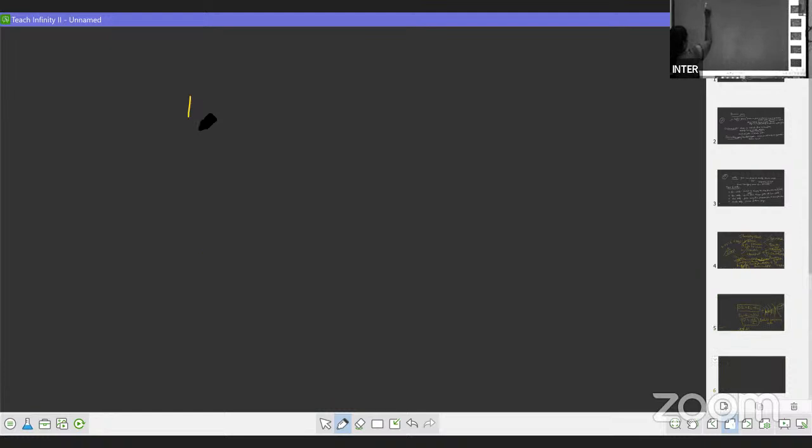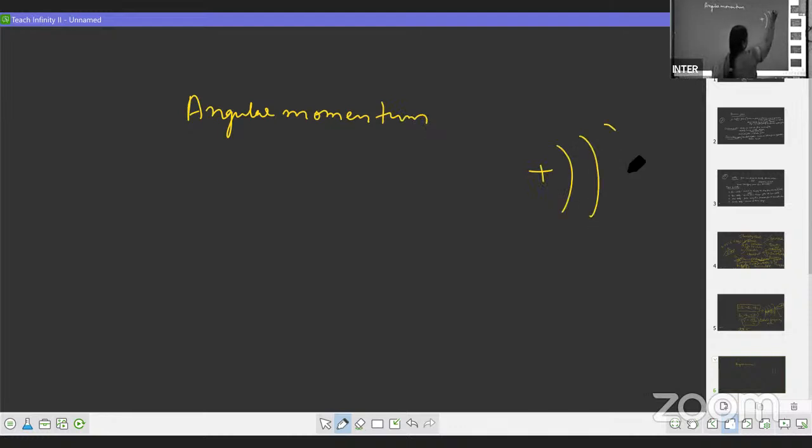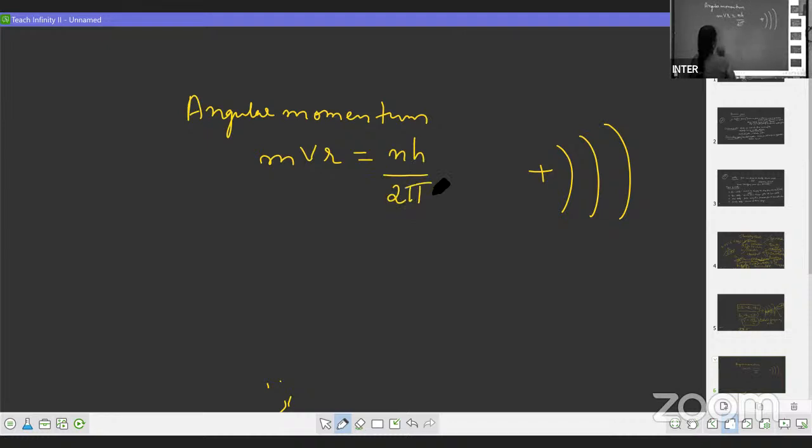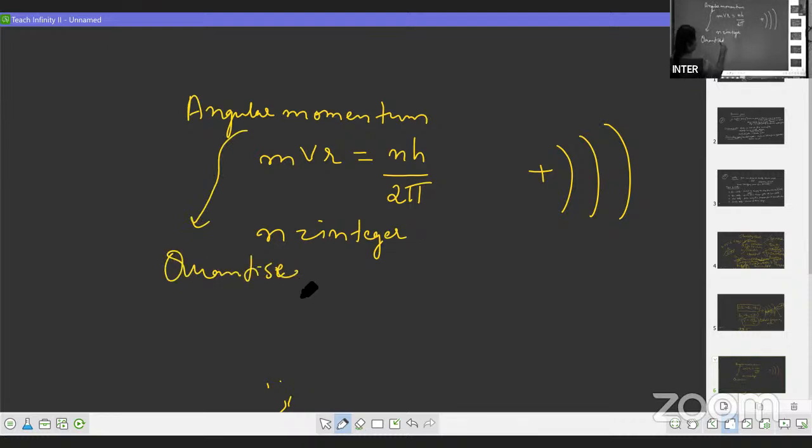The next postulate is about the angular momentum. We know that the electron is revolving in the orbits with some particular speed and velocity, and it has mass. So the angular momentum is equal to mvr, which is equal to nh by 2 pi, where n is an integer. The angular momentum of the electron is quantized.